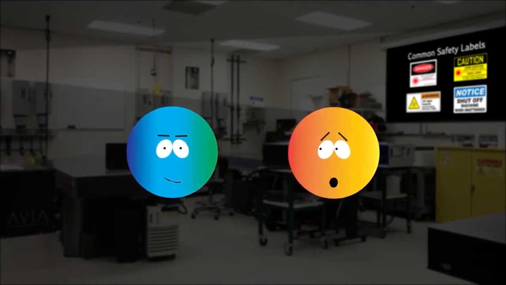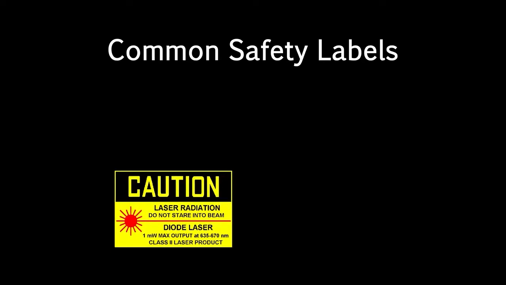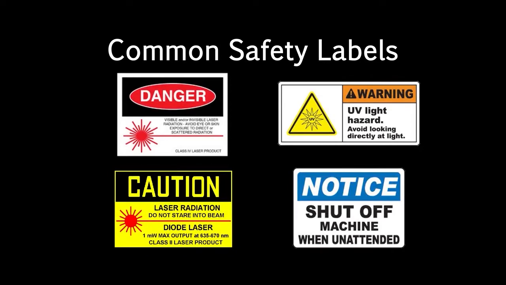Let's explain a little more. Okay, so the first one here is danger. When you see this label, it means that it will cause death or injury. A warning label means it can cause death or injury. A caution label means it may cause death or injury. And finally, a note or notice label means possible damage to the equipment. So those are the 4 common labels you'll see at Coherent and on any Coherent products and manuals.